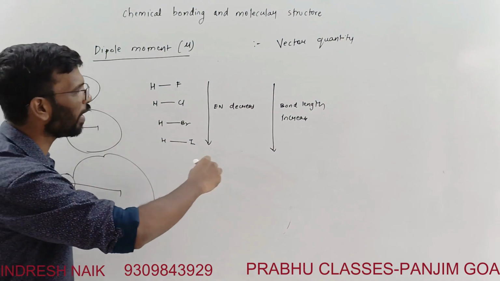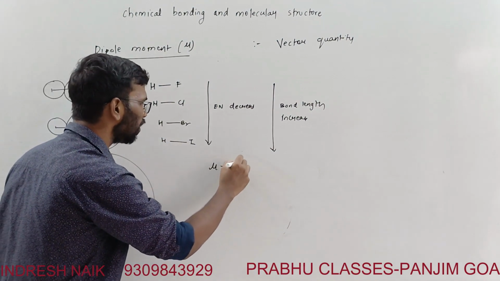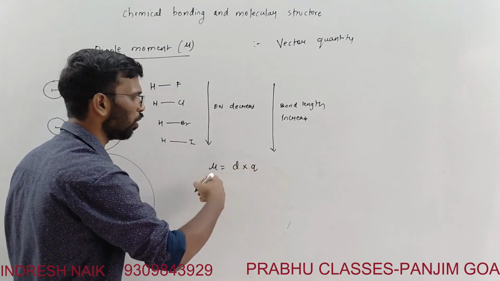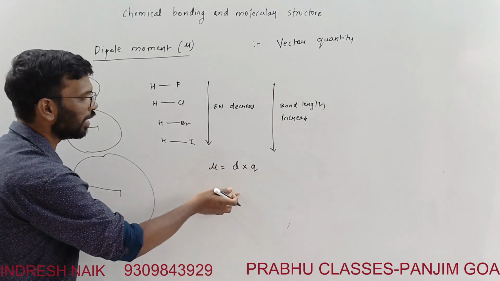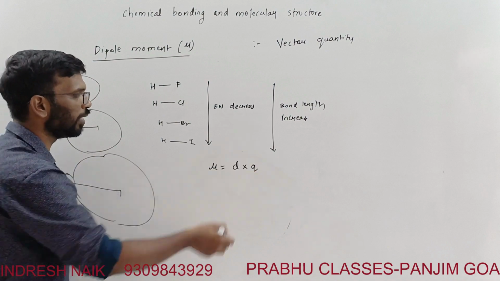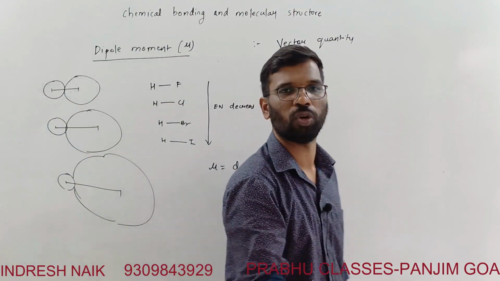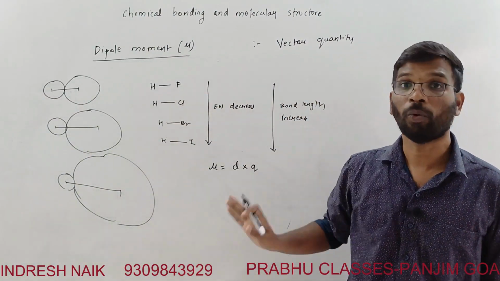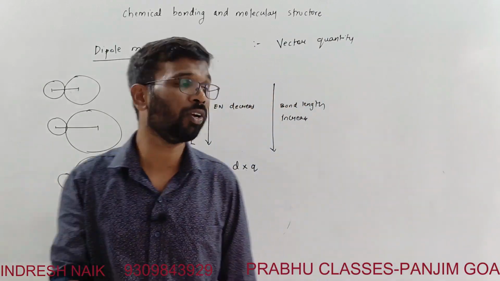One factor is that mu is d into q, or q into d. So d is increasing and q is decreasing. What will happen to the dipole moment? Is it going to remain the same? No, we have to consider what is dominant here.